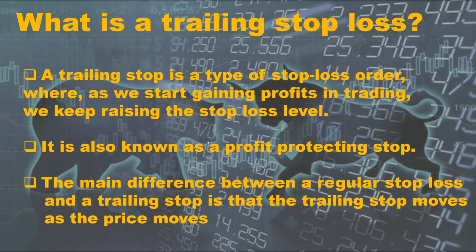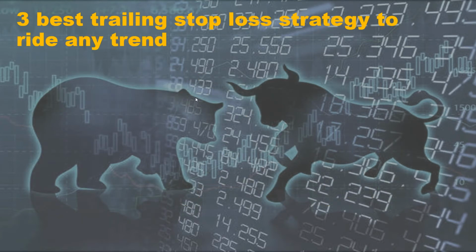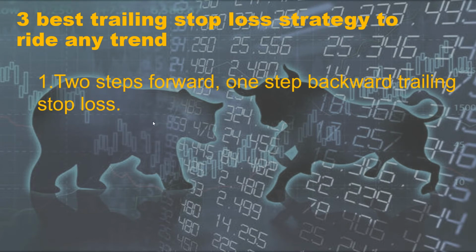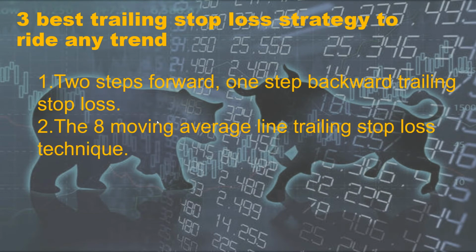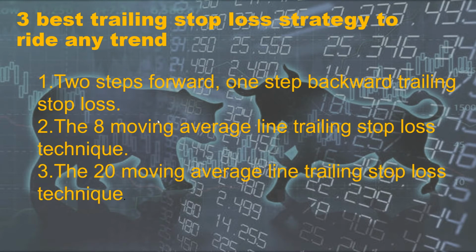Before you even think about putting a trailing stop loss, we should know when to put a trailing stop loss. My understanding is that a trailing stop loss typically works well when you are in a trending market. So let's try to understand the three best trailing stop loss strategies to ride any trend. The first is the two steps forward and one step backward trailing stop loss. Second is the 8 moving average line trailing stop loss technique. And the third is the 20 moving average line trailing stop loss technique.